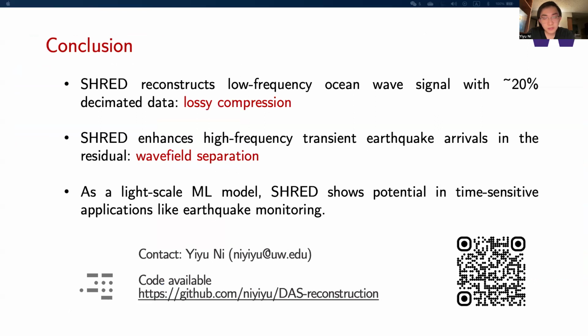Okay, to conclude our study, we use SHRED model to reconstruct low-frequency ocean wave signal. This is equivalent to a lossy data compression method with only 20% data needed. Second, the SHRED model enhanced the high-frequency transient earthquake arrivals in the residual that the model cannot reconstruct. This is effectively separating the seismic wave field from the strong ocean wave.